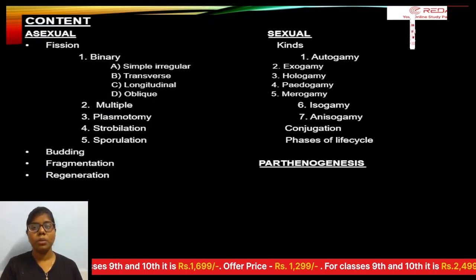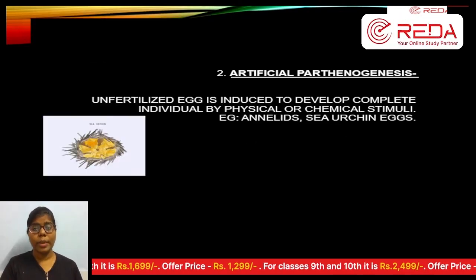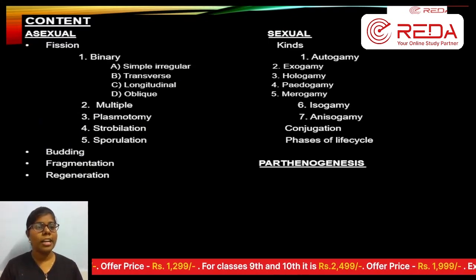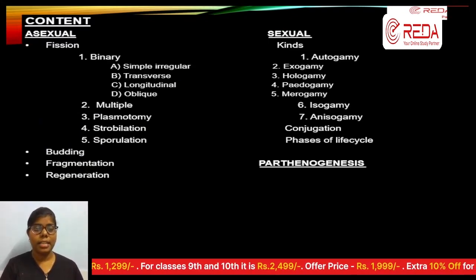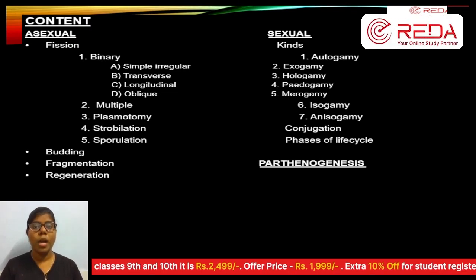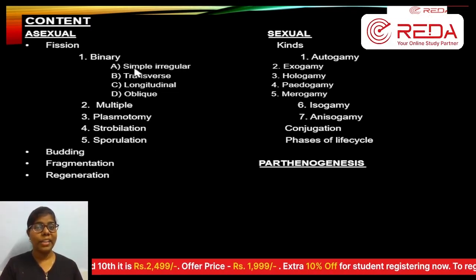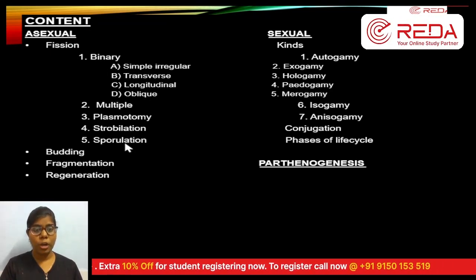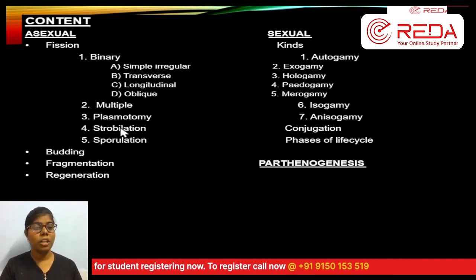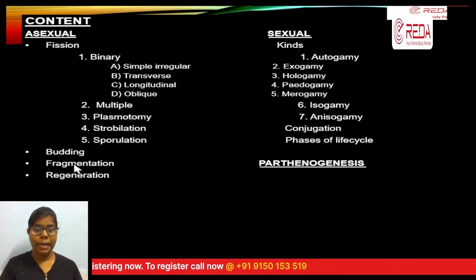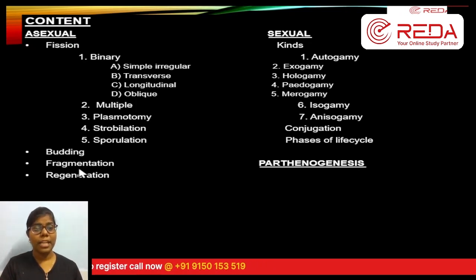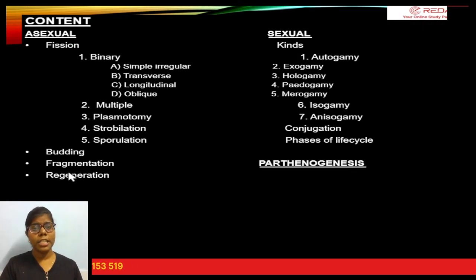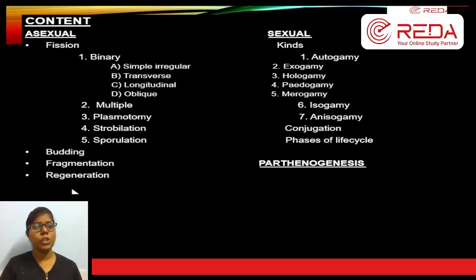So this is about asexual reproduction. This is the overall content we studied in the last class, that is session 1 and also session 2. Quickly recap. Binary fission, we have 4 types, and multiple fission we saw, and plasmotomy, strobilation, and sporulation in the case of amoeba, strobilation in Aurelia, and then we saw budding in hydra, fragmentation in Taenia solium, and regeneration in starfish.